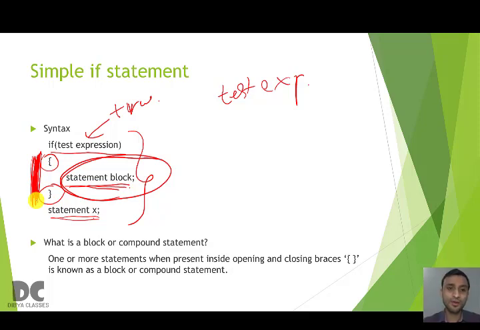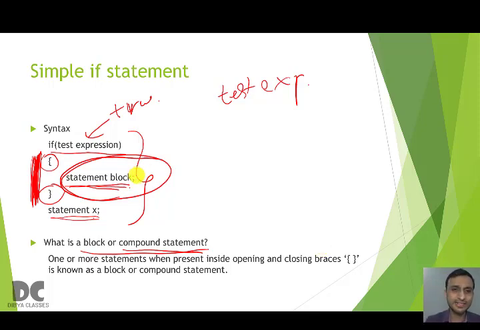What is a statement block? A block is also known as a compound statement. One or more statements present inside opening and closing braces is known as a block or compound statement.